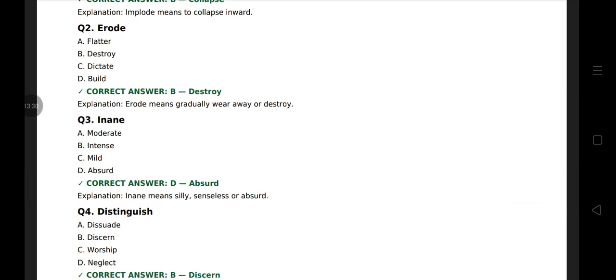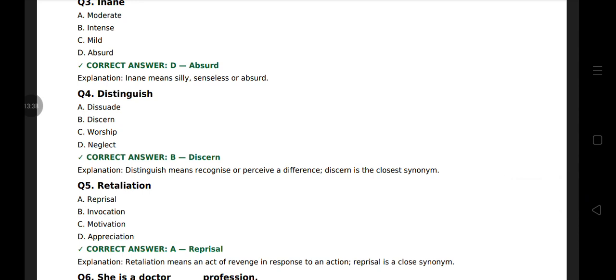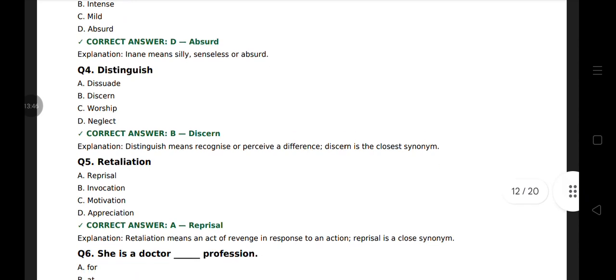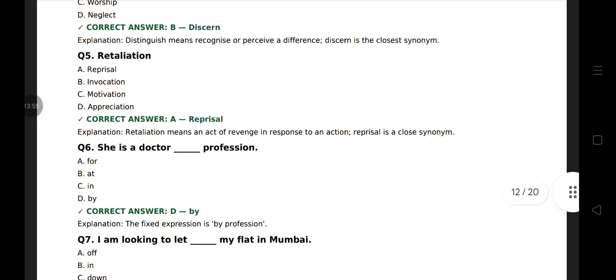You have to tell synonym of inane. Inane means silly, so its synonym is absurd. Distinguish. Synonym of distinguish. Distinguish means recognize or perceive a difference, so its synonym is discern. Question 5. Synonym of retaliation. Retaliation means an act of revenge in response to an action, so its synonym is reprisal.